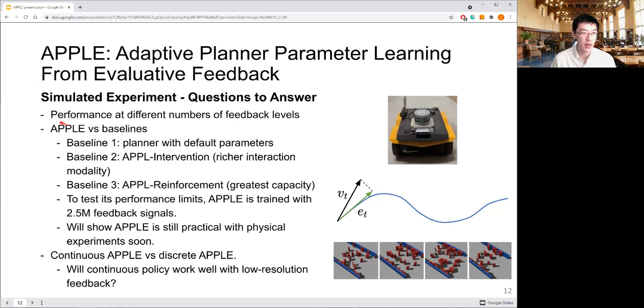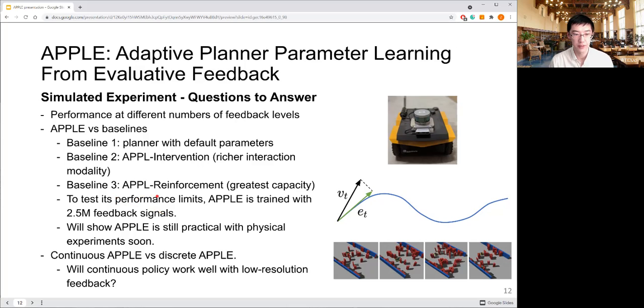Also, we want to compare FOE against different baselines. For example, the planner with default parameter, or FOI that uses intervention, which is a richer feedback modality where the human directly controls the robot, providing action. And also FOR, because FOR in theory has the greatest complexity. Because the reward is always optimal, the feedback can be suboptimal. Like simulated feedback is suboptimal, or the human cannot pay attention all the time and provides suboptimal feedback.